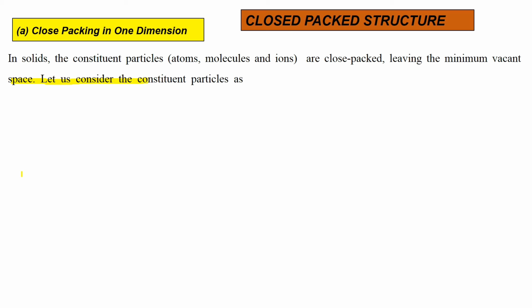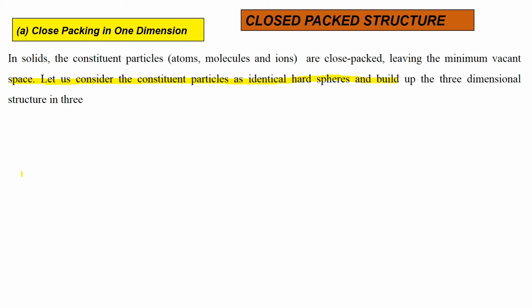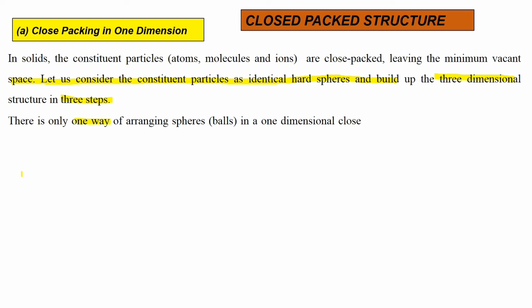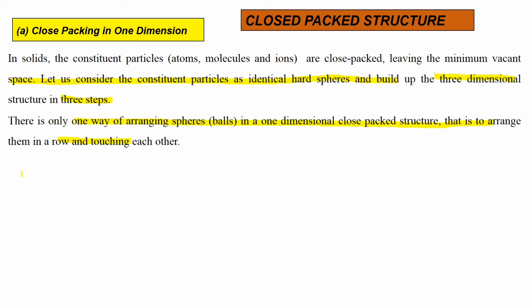Let us consider the constituent particles as identical hard spheres and build up the three-dimensional structures in 3 steps. There is only one way of arranging spheres in a one-dimensional close packing structure, that is to arrange them in a row and touching each other.